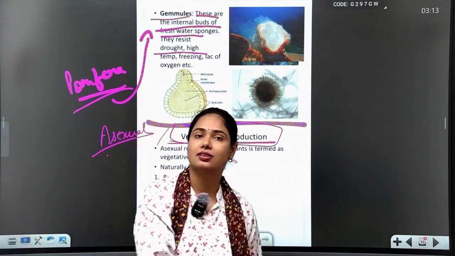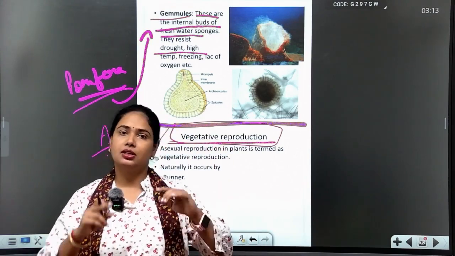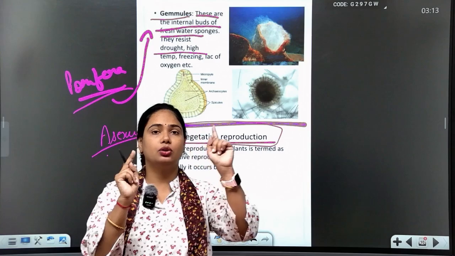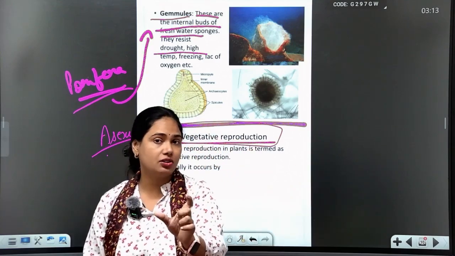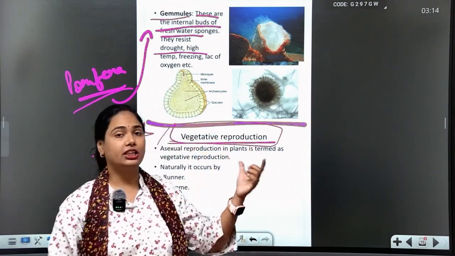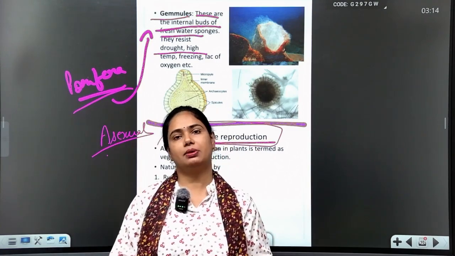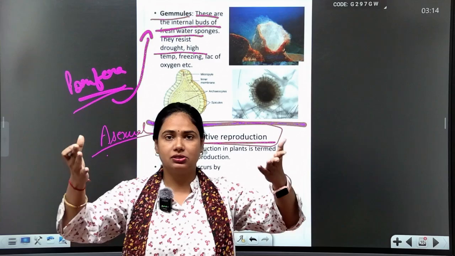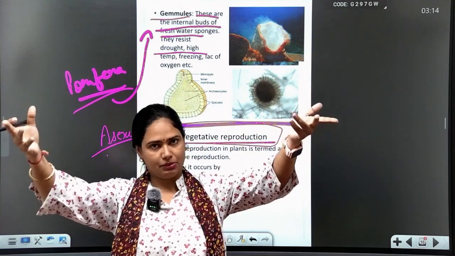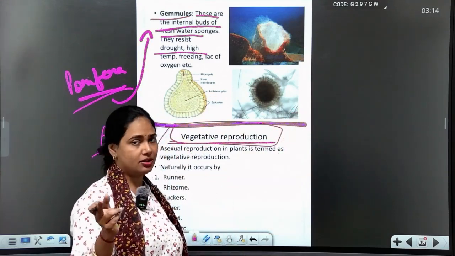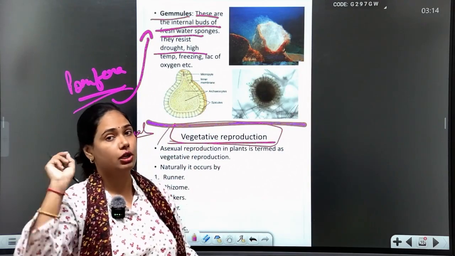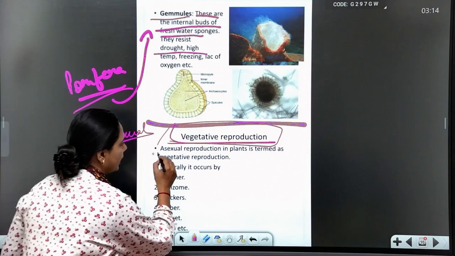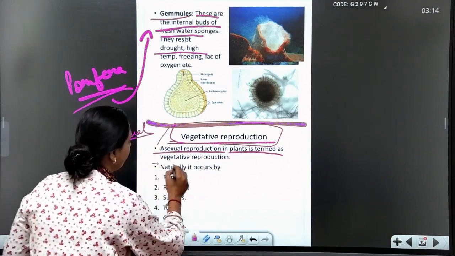This is the same thing, a single parent giving birth to young ones, but in plants the term used is vegetative reproduction.